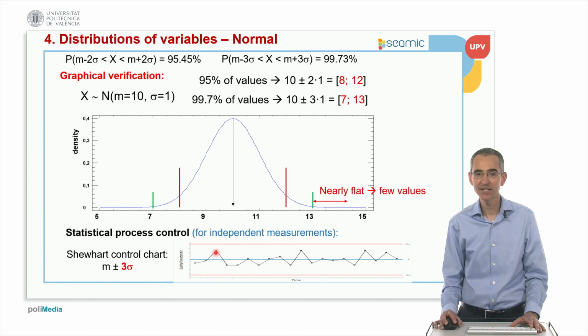So when one value is outside the limit, as the probability of that happening is so small, this is an indication that something wrong is probably happening. So we say that the process has to be revised. The process is out of control from a statistical point of view.